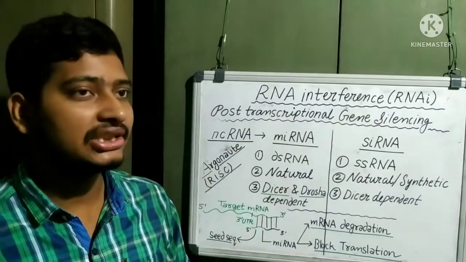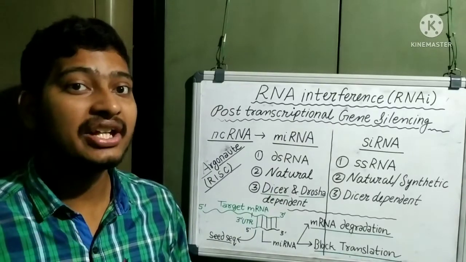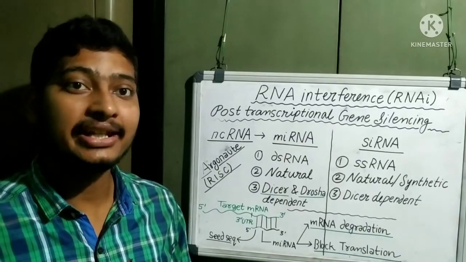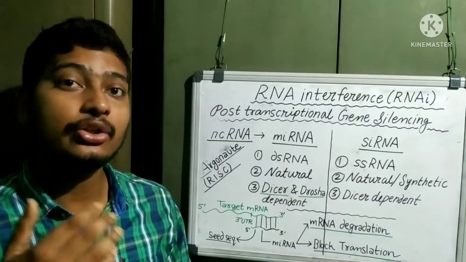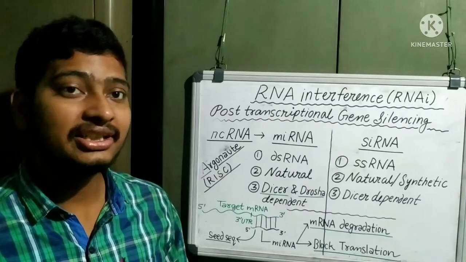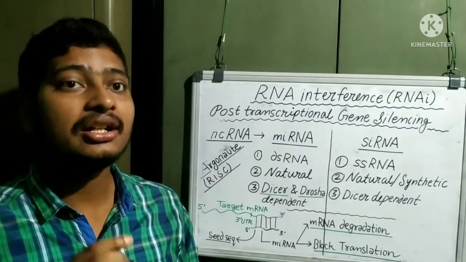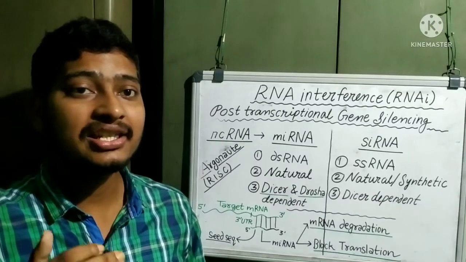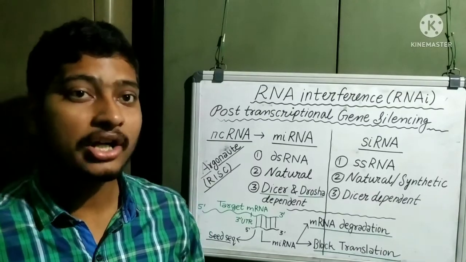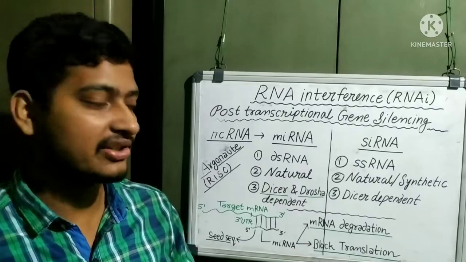In this process, the target messenger RNA is either degraded or not allowed to translate into the protein. In these two ways, the target mRNA or the viral mRNA is regulated or silenced, you can say.